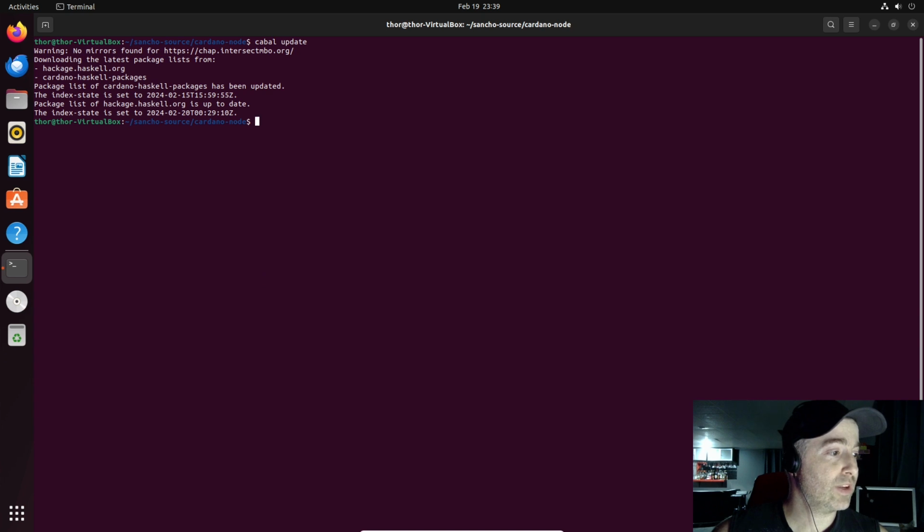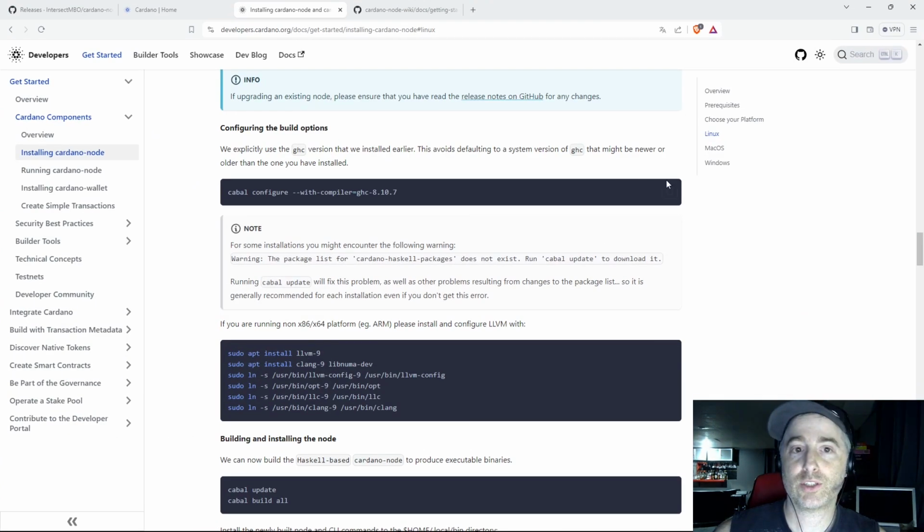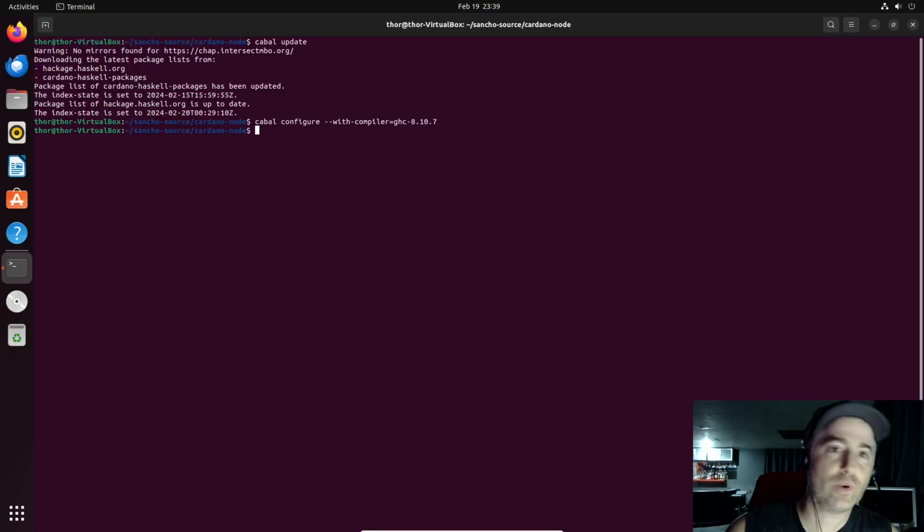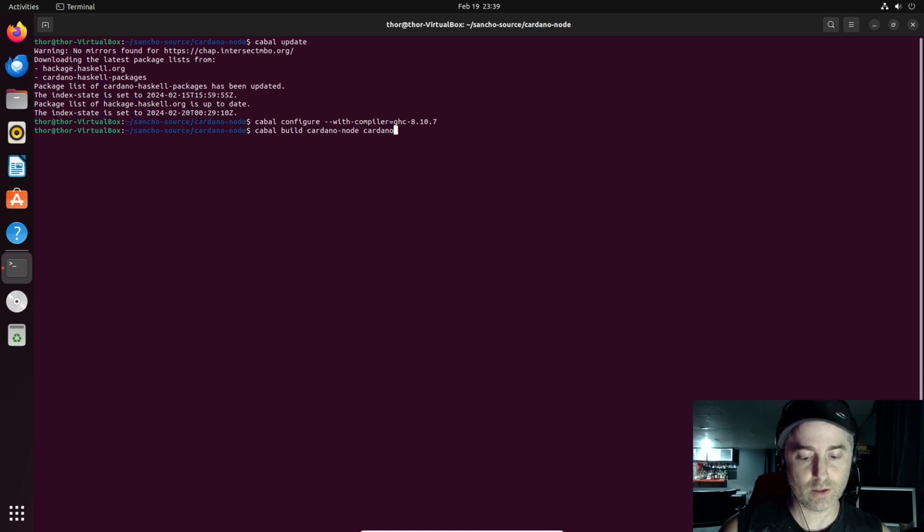And we will configure the compilation with the compiler 8.10.7. That's good. And now we are ready to finally cabal build cardano-node and cardano-cli. Let's go.